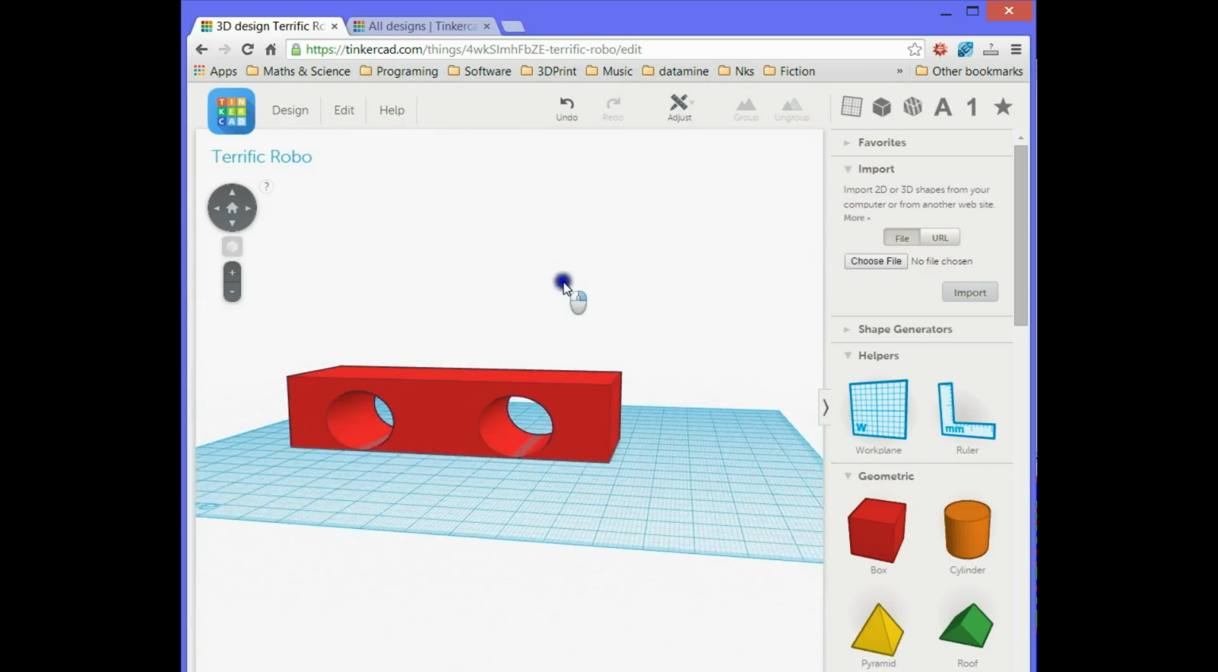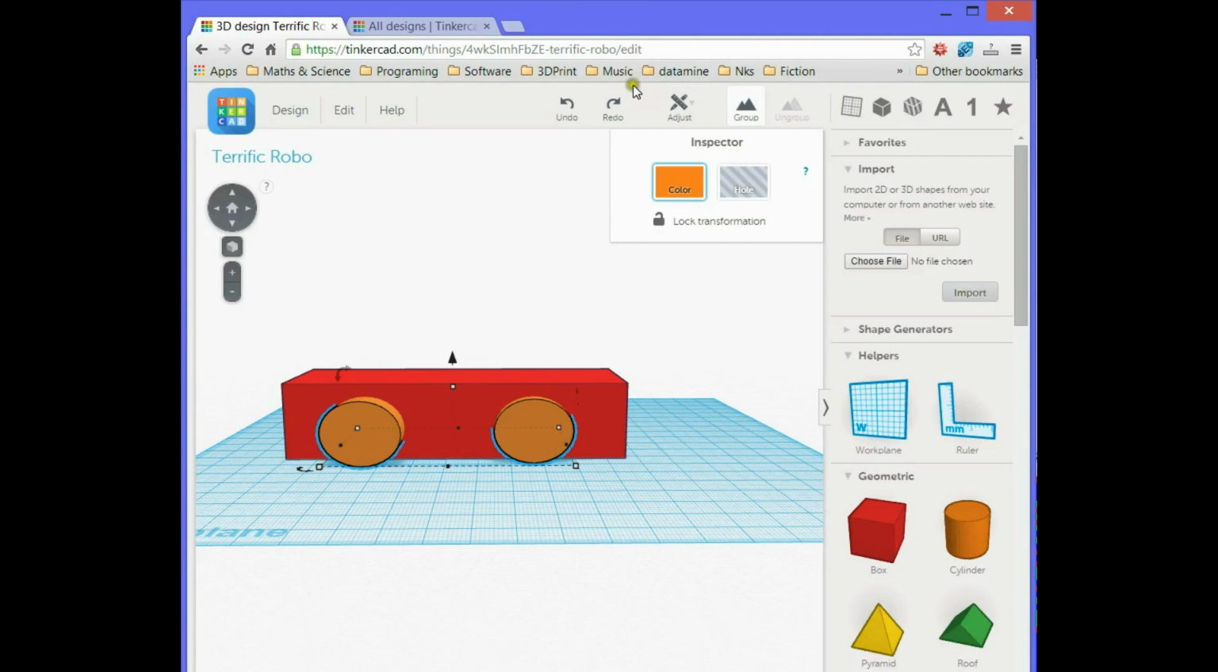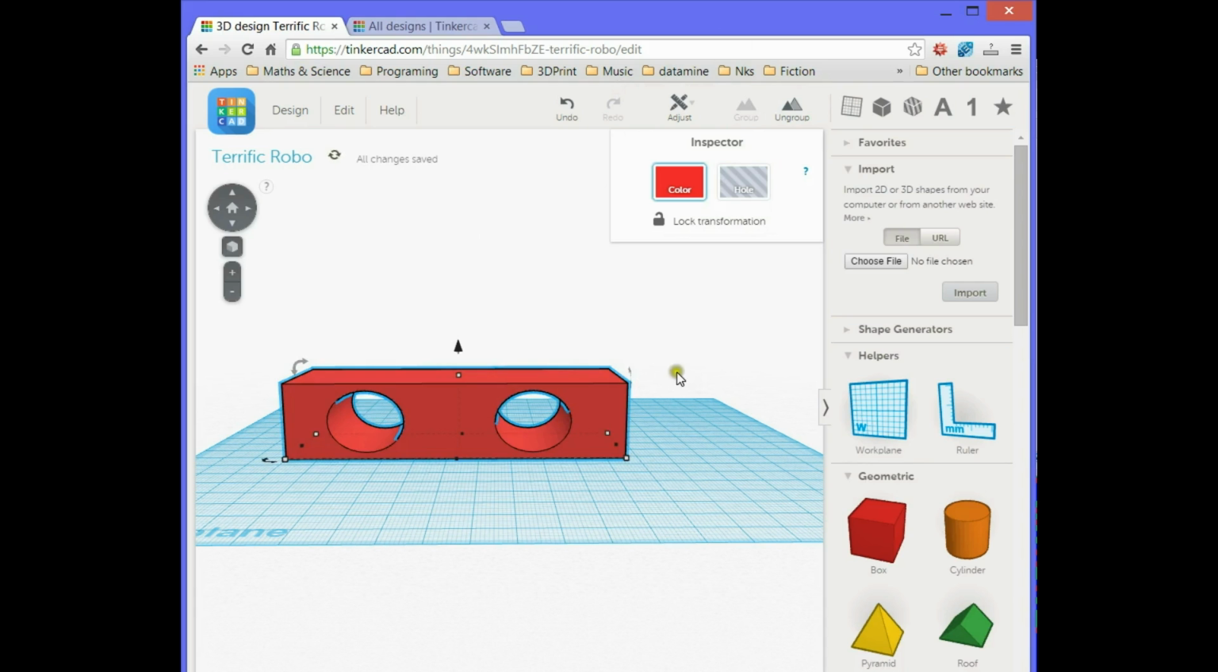Although actually it looks like the holes are a bit too small, so let's just back up a bit. Now we can group these two together, move them both up a little bit, and now we can do the same again, change them into holes, group them with the whole thing. Right then.